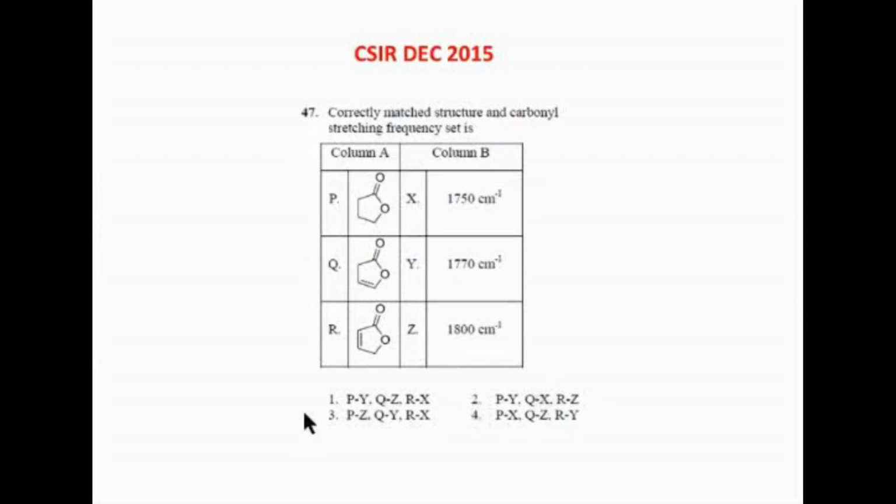So let's rule out 2 and 3. Now we have only 1 and 4 left in hand. So in QZ, Q is Z, and 1 and 4 have the same answer.